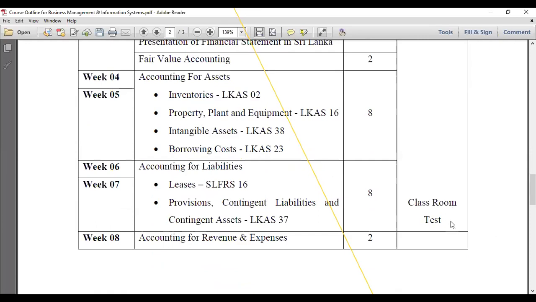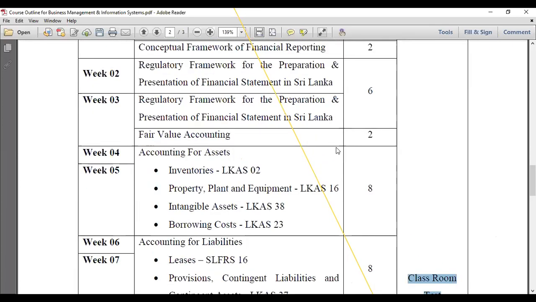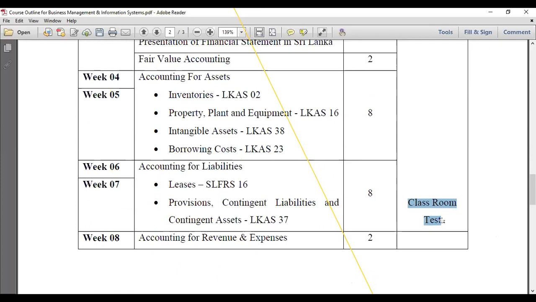So then, classroom test. At the 7th week end, you may have the classroom test, right? Today is the very first day of the first week. Then on the last day of the 7th week, you have a classroom test, right? The classroom test will cover the topics up to here. What you have learned up to the 7th week will be checked in the classroom test, right?